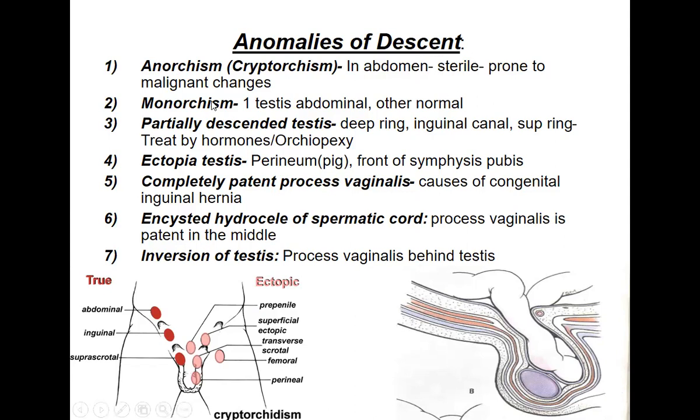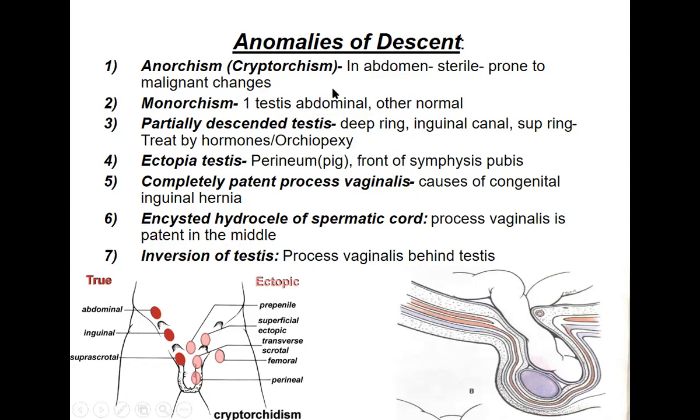It is also seen that whenever the testis is present within the abdomen, it is prone to malignant changes. Usually it goes for carcinoma of the testis itself. So these are some of the abnormalities because of anorchism or cryptorchism. Then there is also a condition called monorchism.